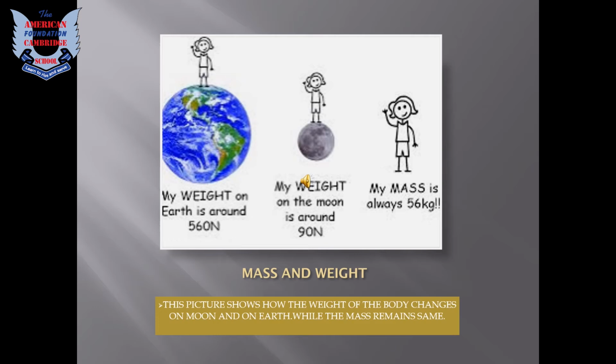Fine, the weight can always be different, while her mass is always 56 kg. That means her mass never changes. Okay, but her weight varies depending upon which planet she is on. Fine. So this picture shows us how the weight of the body changes on the moon and on earth while the mass remains the same.